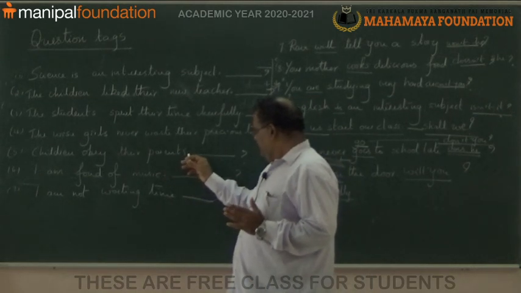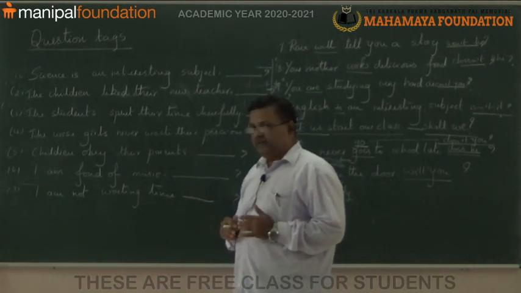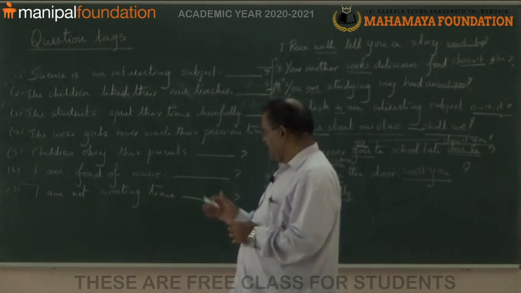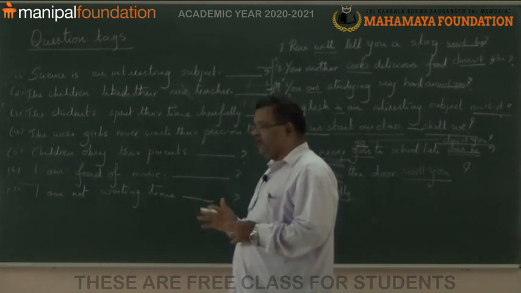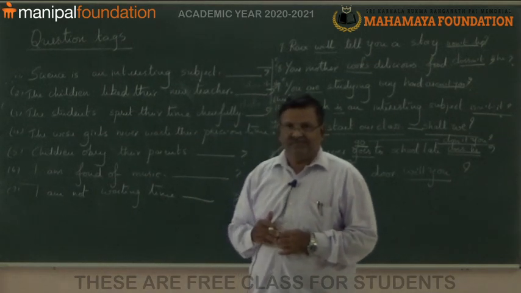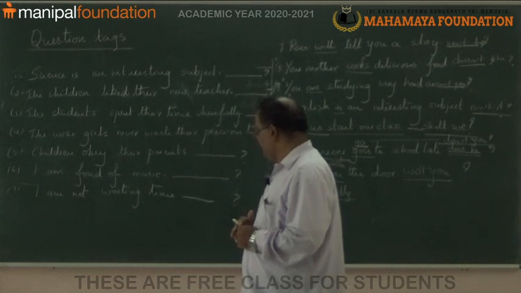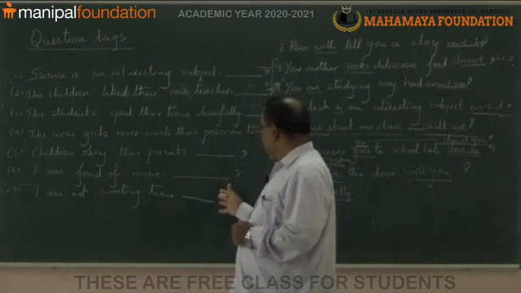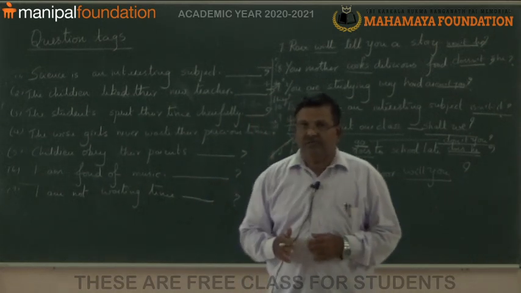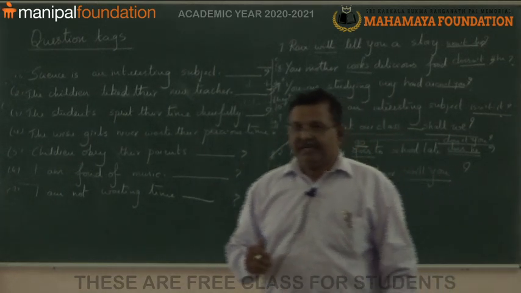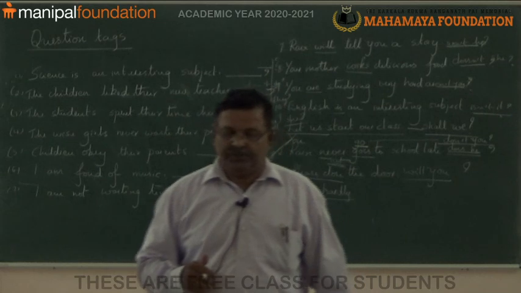Children obey their parents. Next, number 6, I am fond of music. Next one is, I am not wasting time. So, please try to answer the question.